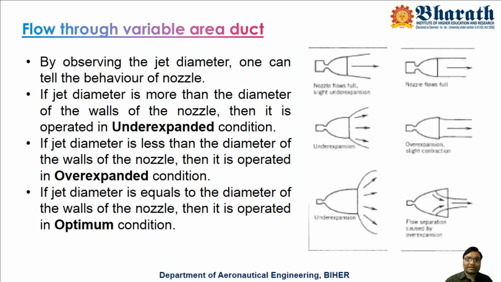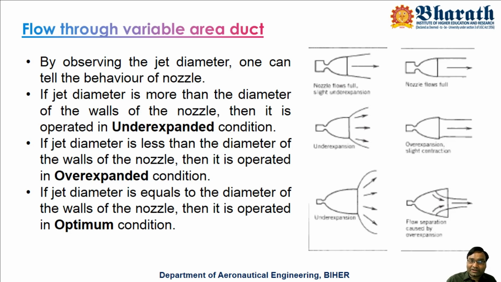Underexpanded condition, I have already told that the jet will not expand inside the nozzle. Instead, it will come out of the nozzle and start expanding outside the nozzle. So once the jet starts expanding, jet diameter will be bigger than the nozzle diameter. So here very high pressure, somewhat medium range pressure, somewhat low pressure, but all three are underexpanded condition because the jet diameter is higher than the nozzle diameter.